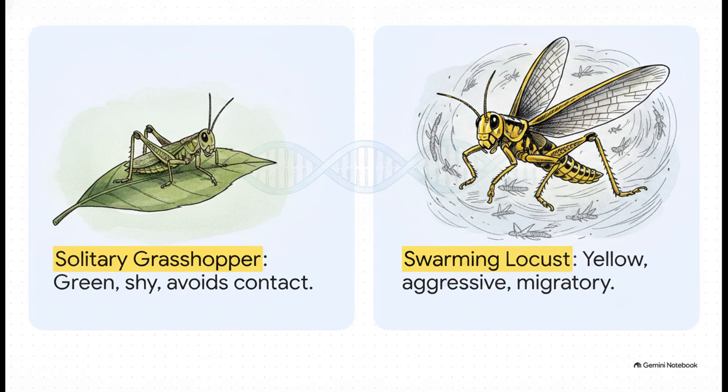Under normal conditions, this bug is a solitary, shy, bright green grasshopper. But when population density spikes, physical contact literally triggers a serotonin cascade. Within hours, not thousands of years, we're talking hours, it changes color to bright yellow and black. Its muscles completely reshape for sustained flight, and it turns into a highly aggressive swarming locust.